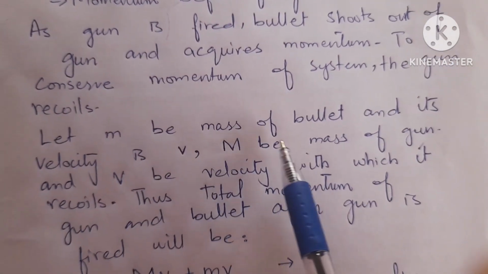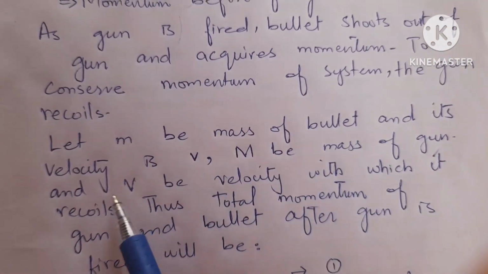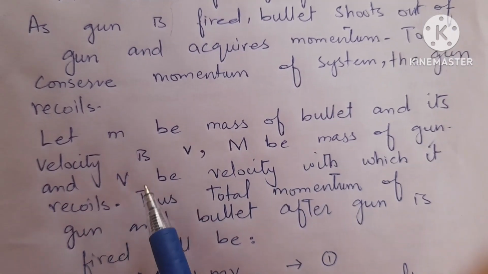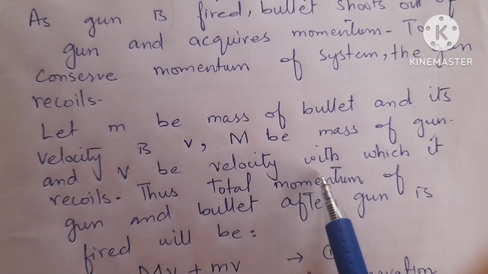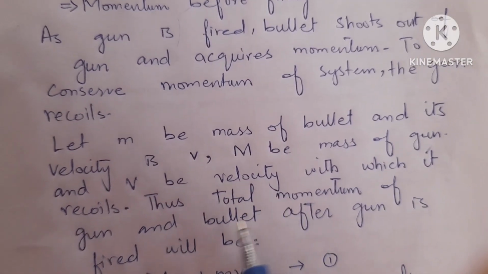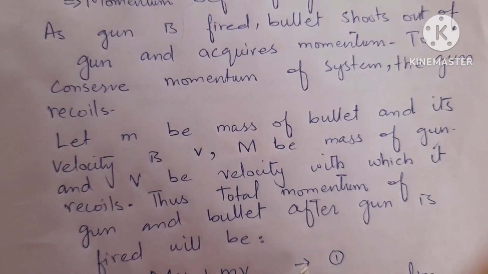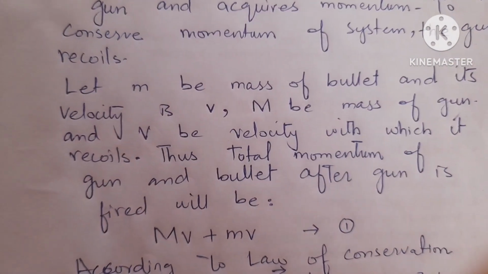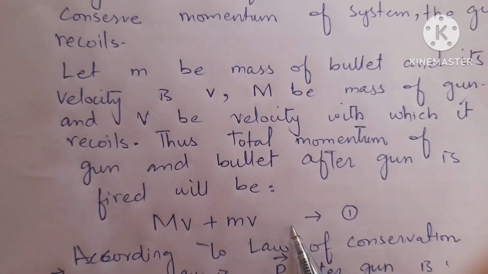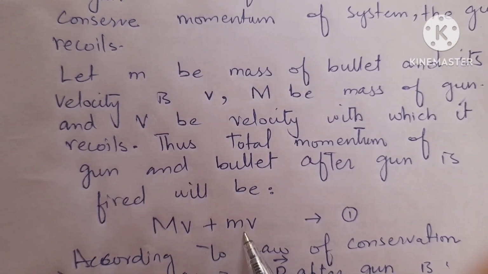Let small m be the mass of the bullet and its velocity small v, and capital M be the mass of the gun and capital V the velocity with which it recoils. Thus total momentum of gun and bullet after the gun is fired will be MV plus small m small v.